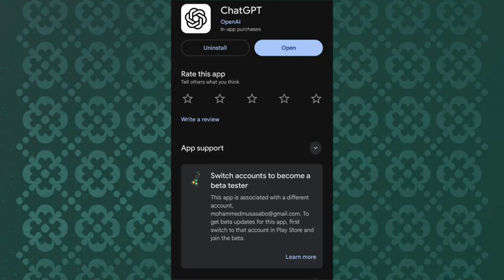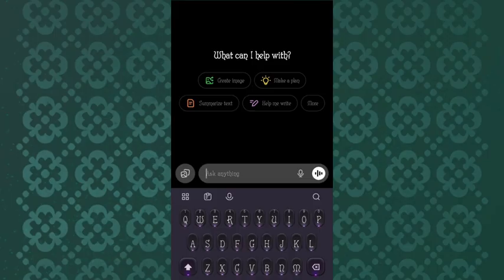So all you have to do is go to your Google Play Store or Apple Store and download it. As you can see, ChatGPT here. After you download it, you click on open and sign up, registering your account with your Gmail account. After you register your account, we'll be using ChatGPT right now to generate our prompt.